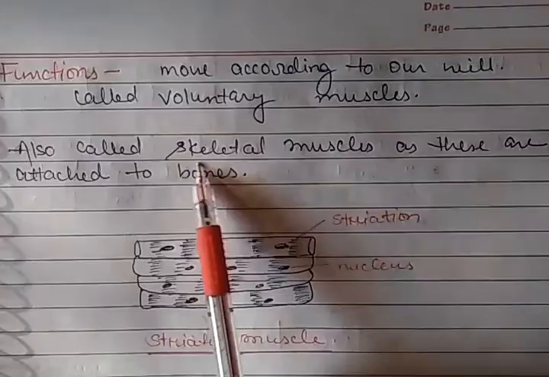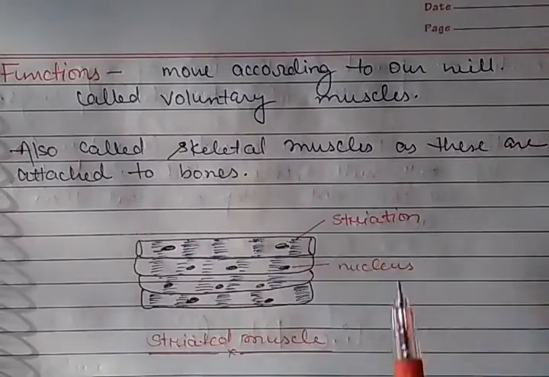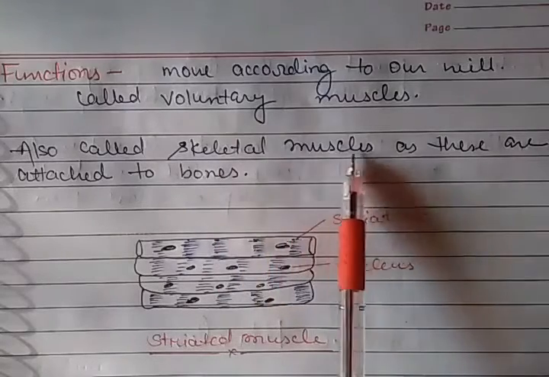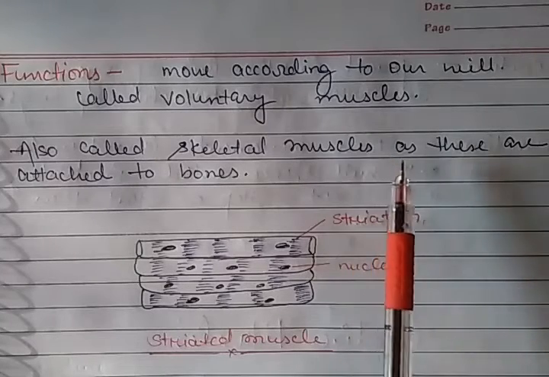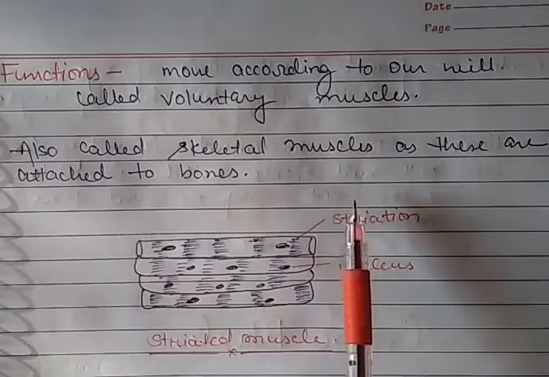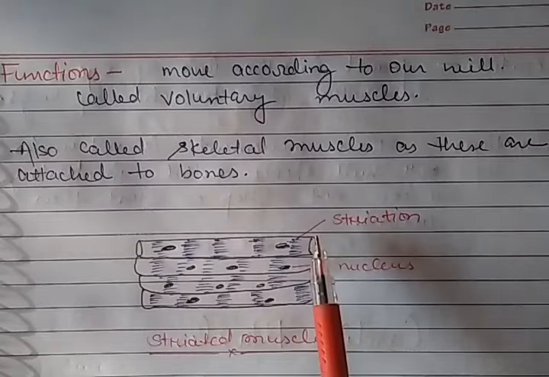Now they are also called skeletal muscles. You have to remember this. Voluntary or striated muscles are also called skeletal muscles. Why are they called skeletal muscles? Because these muscles are generally found attached to our skeletal system, to our bones.